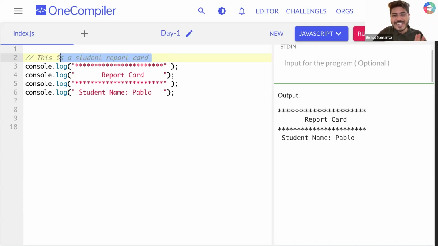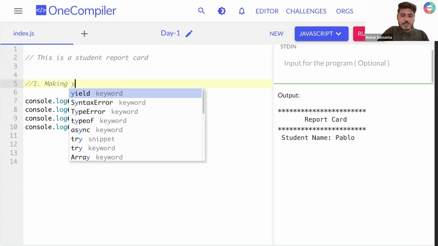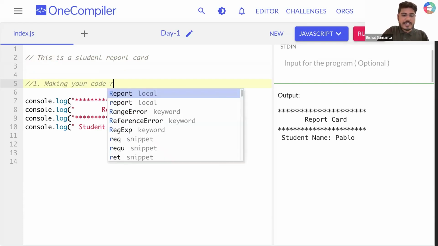You know what ignore means, right? So JavaScript will completely ignore this comment. Okay, what can be the use case of a comment? The use case is making your code readable.